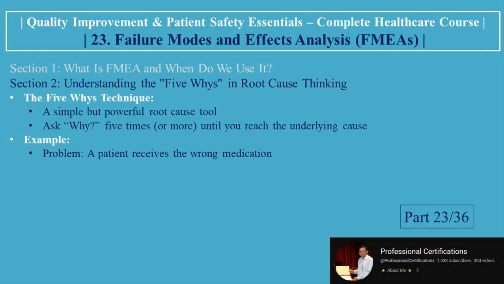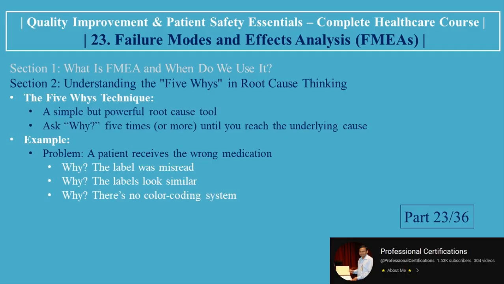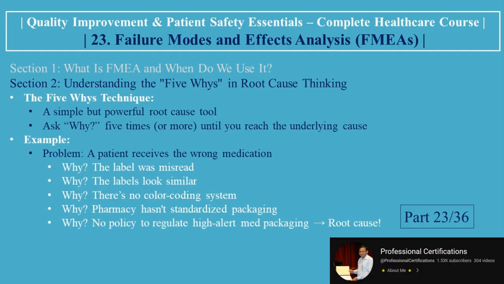Example: problem, a patient receives the wrong medication. Why? The label was misread. Why? The labels look similar. Why? There's no color coding system. Why? Pharmacy hasn't standardized packaging. Why? No policy to regulate high-alert med packaging. Root cause. 5 whys often feeds into an FMEA to explore causes of failure.